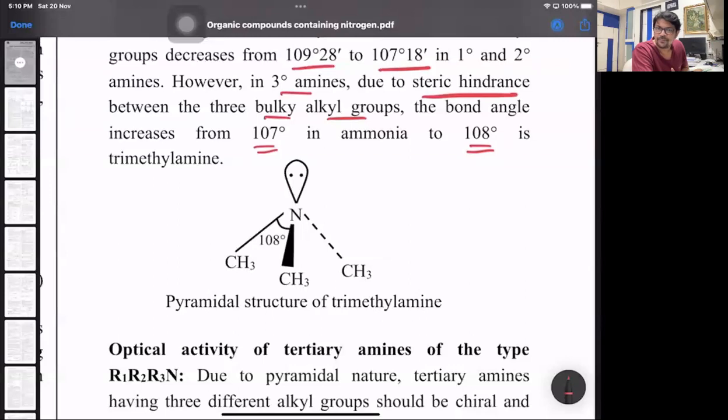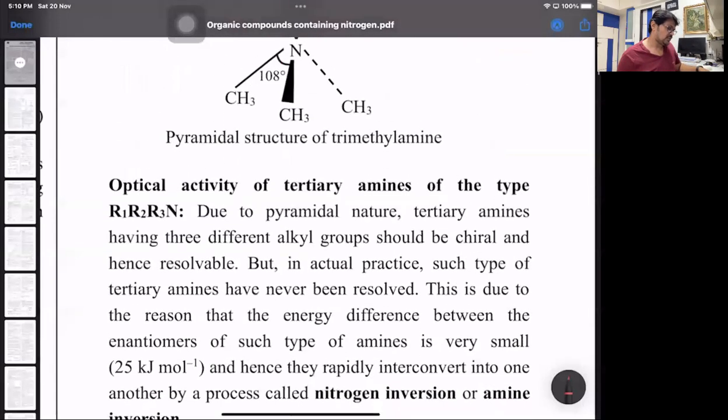Nitrogen with the lone pair and the 3 methyl groups at the 3 corners of the pyramid. Now this next part is an extra part. Normally, in halogen derivatives, we have seen optical activity with respect to the chiral carbon. Your optical activity is there with respect to nitrogen also. It's an extra part. Just understand what it says.